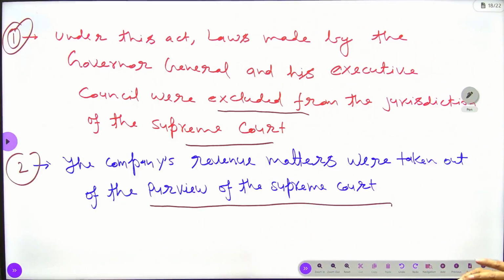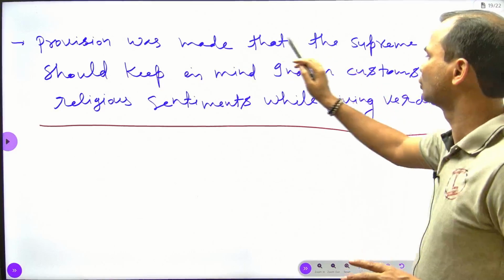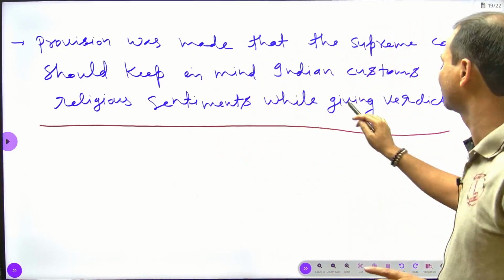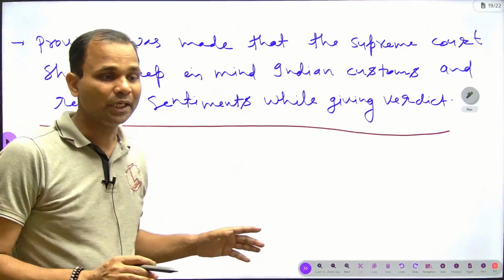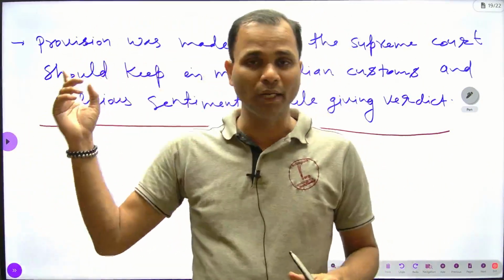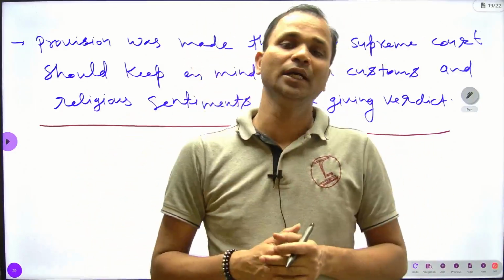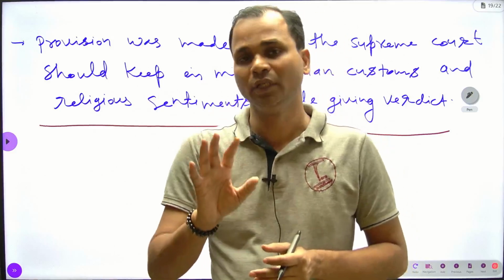Third point is that provision was made that the Supreme Court should keep in mind Indian customs and religious sentiments while giving verdict. I have told you already that the dispute was arising in India because the Supreme Court was interfering in the religious sentiments of Indians.